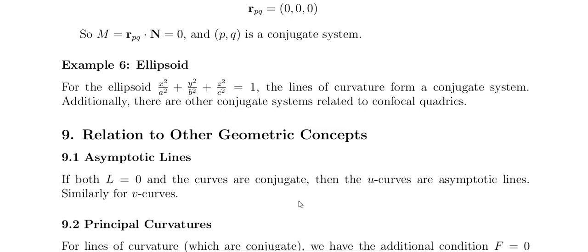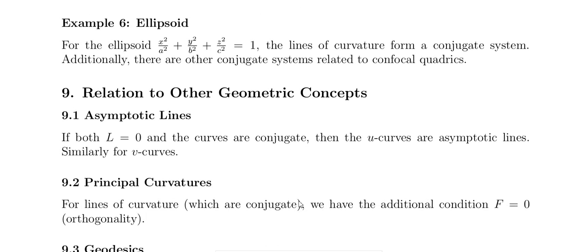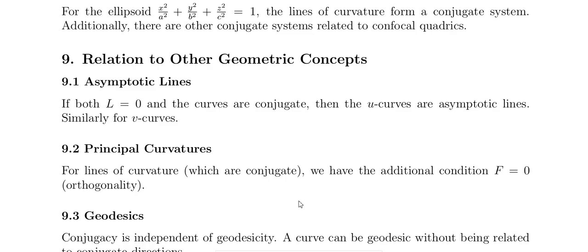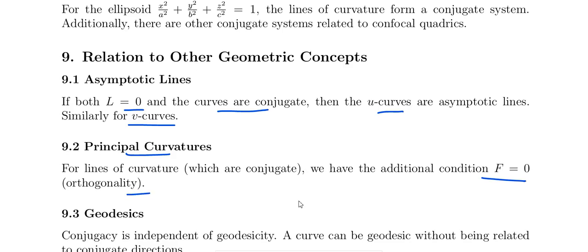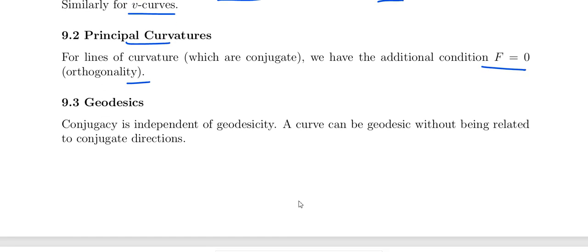And relation to other geometrical concepts: asymptotic lines. If both L equal to 0 and the curves are conjugate, then the u curves are asymptotic lines. Similarly, the v curves are also asymptotic lines. Principal curvature: for lines of curvature which are conjugate, we have the additional condition F equal to 0, that is called the orthogonality condition. And geodesics: conjugacy is independent of geodesics. A curve can be a geodesic without being related to the conjugate direction.